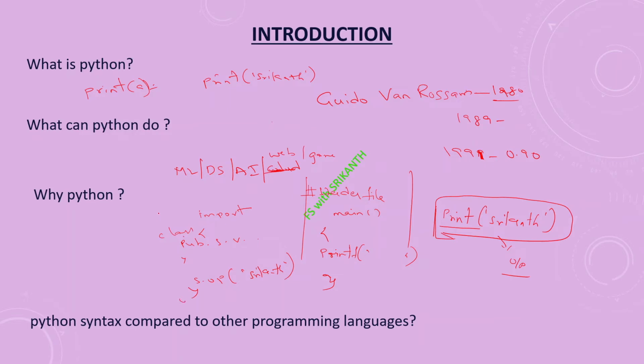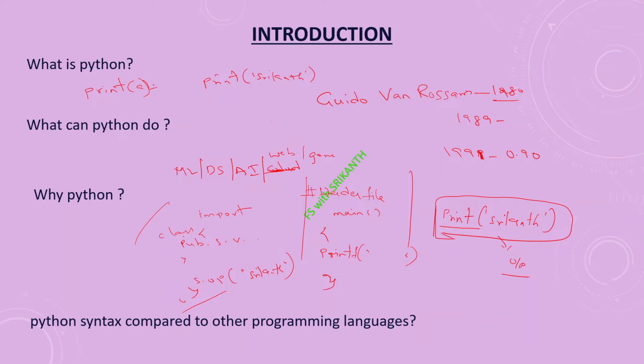When you observe the Python code, with a single line we are printing one statement. But with other programming languages, for the same work, we must write a couple of lines; without them it is very difficult. So when we compare Python with other programming syntaxes, Python is very easy, a single line.